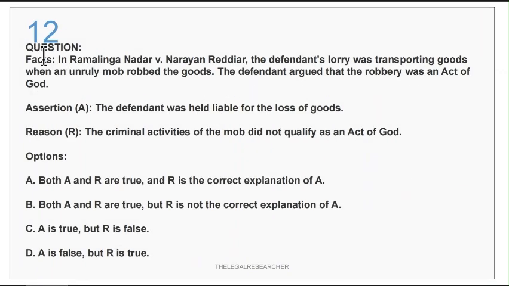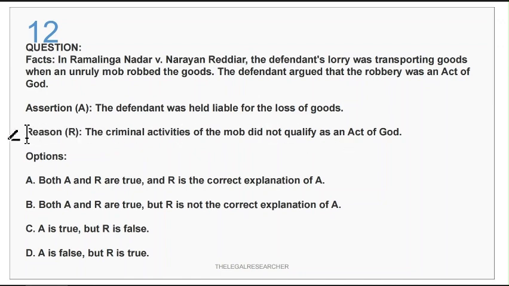Question number 12. In Ramlinga Nadar versus Narayan Reddyar, the defendant's lorry was transporting goods when an unruly mob robbed the goods. The defendant argued that the robbery was an act of God. This case we have also discussed. There is one assertion and one reason on the basis of the same facts. The assertion is the defendant was held liable for the loss of goods. The reason is the criminal activities of the mob did not qualify as an act of God.